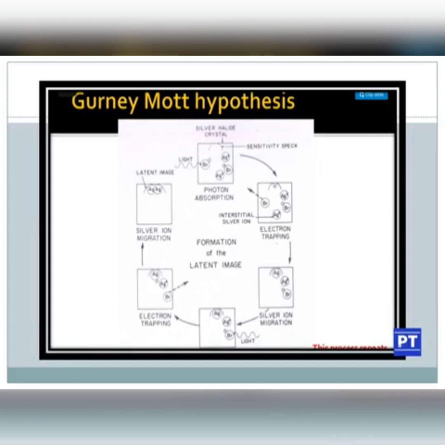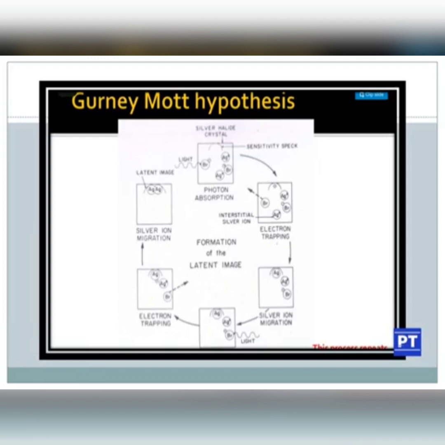In the first image you can see a light photon interacting with a bromine ion, and it will eject the electron, and this bromine will become neutral with the ejection of the electron. This electron will be revolving in this crystal lattice, and at last it will fall onto this sensitivity speck.